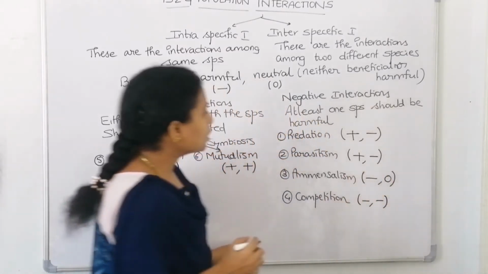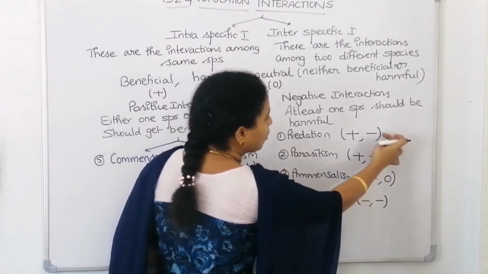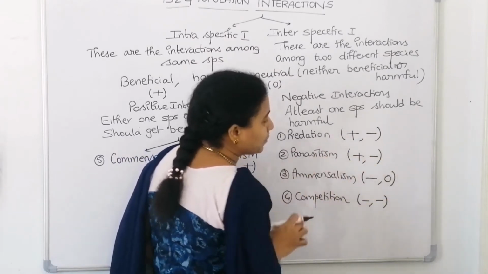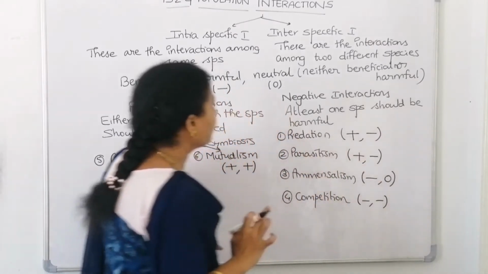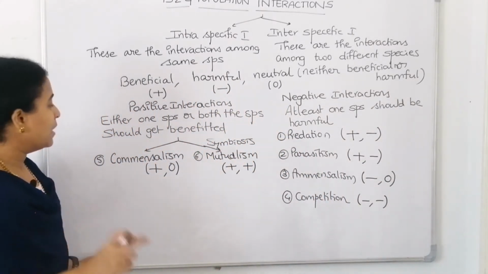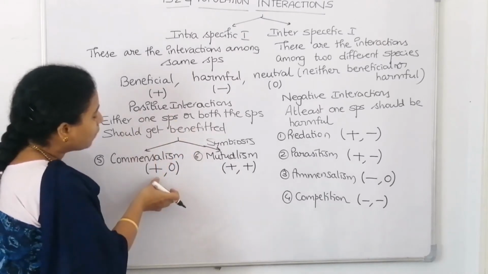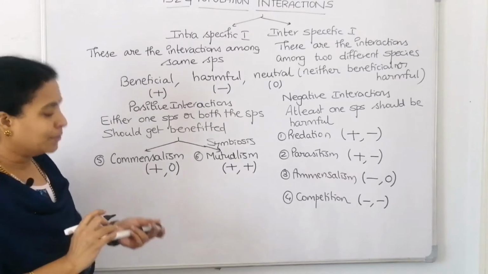So, we know one common point in negative interactions: one species should be harmed. Here also one species is harmed, here also one species is harmed, here also one species is harmed, and here both the species are harmed. Whereas in positive interaction, we did not take any minus sign, which means either one should get benefited or both should get benefited. So, all these are the interactions.